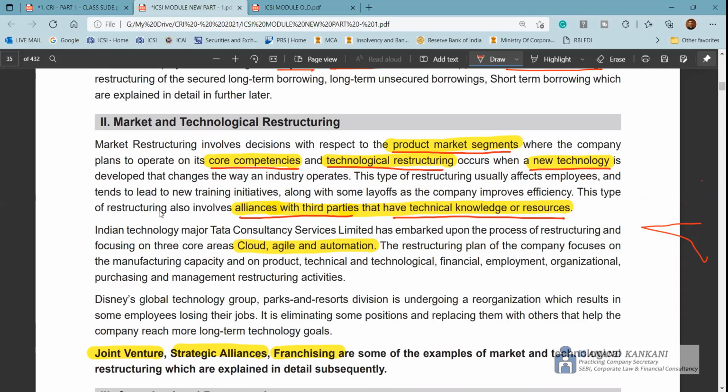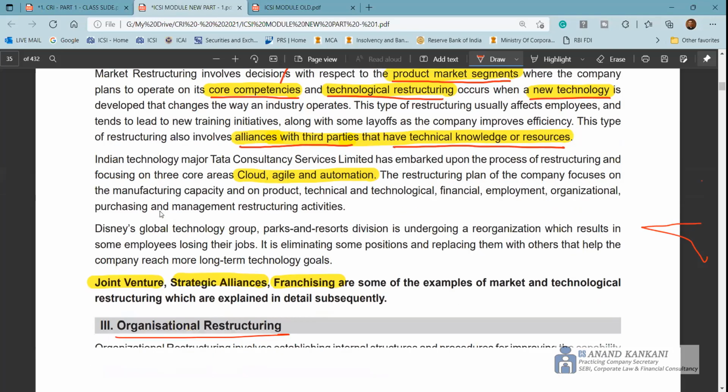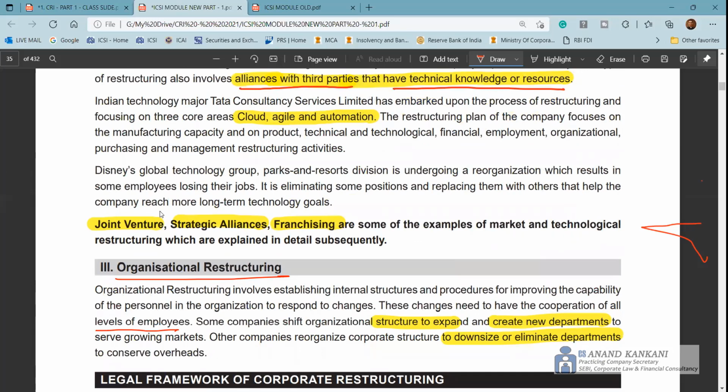You focus on your core competency and try to expand the market base. You do market penetration. Core competency helps you to do market penetration. Technological restructuring again helps you to do the expansion, with new technology. You ally with a third party that has technical knowledge. Then you have joint venture, strategic alliance, and franchising.